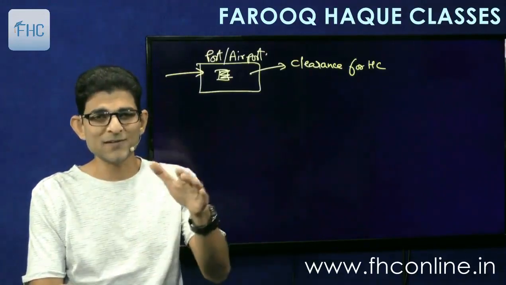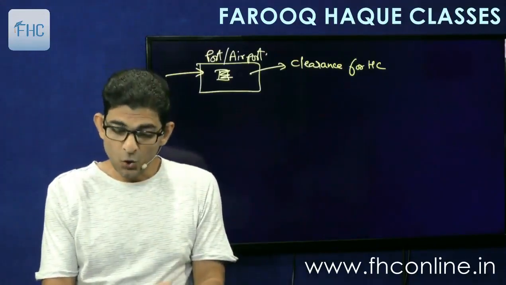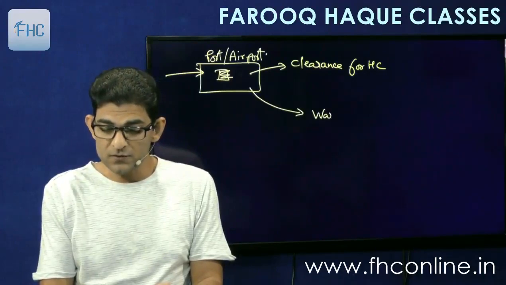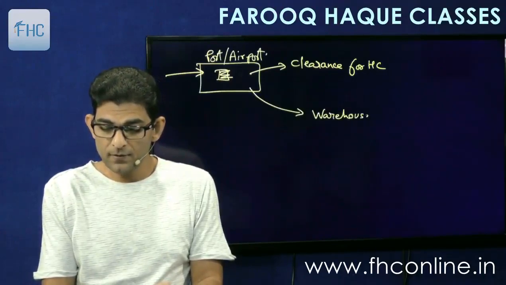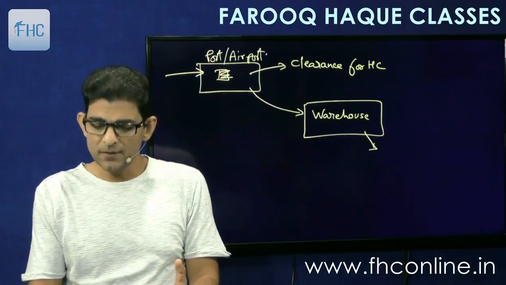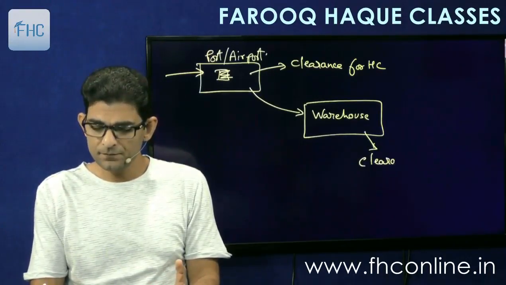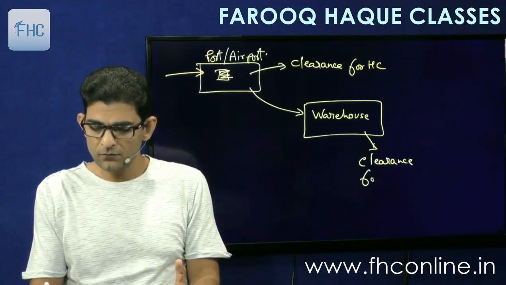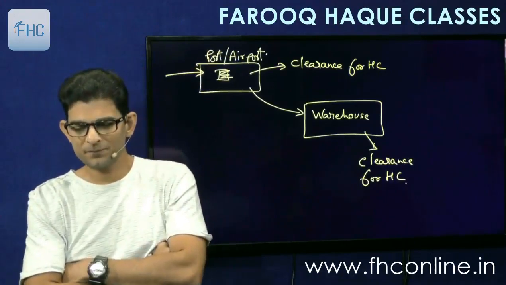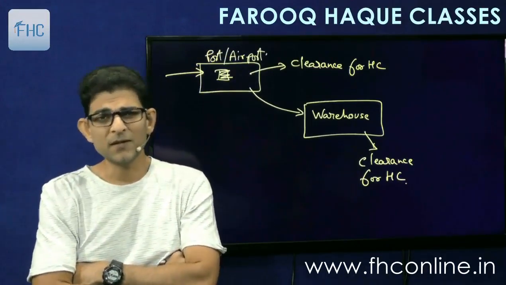Clearance in the landmass is called home consumption. Or the second alternative is you can put the goods in a warehouse first. So we'll put the goods in a warehouse and then later on we can clear them for home consumption. Means after some time you can clear them for home consumption. Maybe 6, 8 months, 9 months.